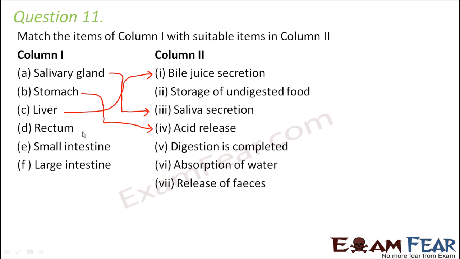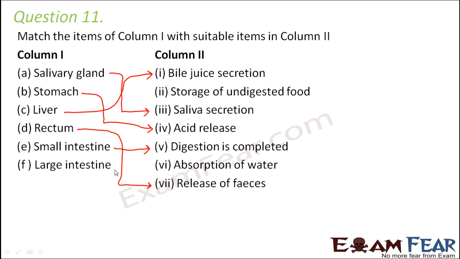Rectum. What happens in the rectum? The rectum holds the feces, and feces is nothing but the undigested food components. Small intestine. Here the digestion is completed. Complete digestion happens here with the help of the intestinal as well as the pancreatic enzymes.